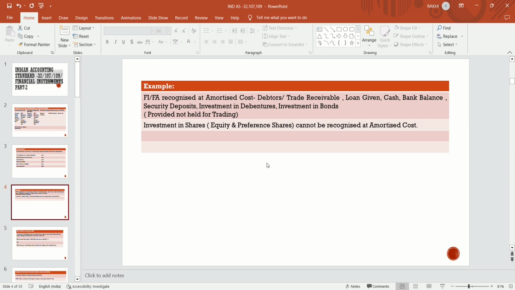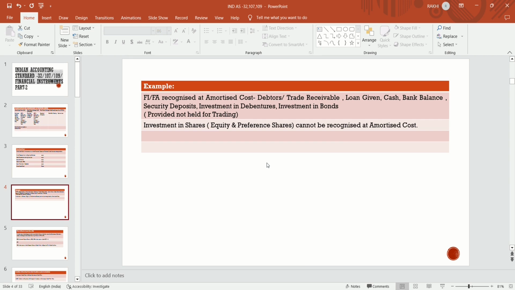Trade receivables and loans given. In a loan given, the management's intention is to receive the principal and interest, and to hold the asset till maturity, so it will be recognized at amortized cost. Cash, and security deposits in lending arrangements. If you give security deposits for 5 years, after that you will receive the principal along with some interest.